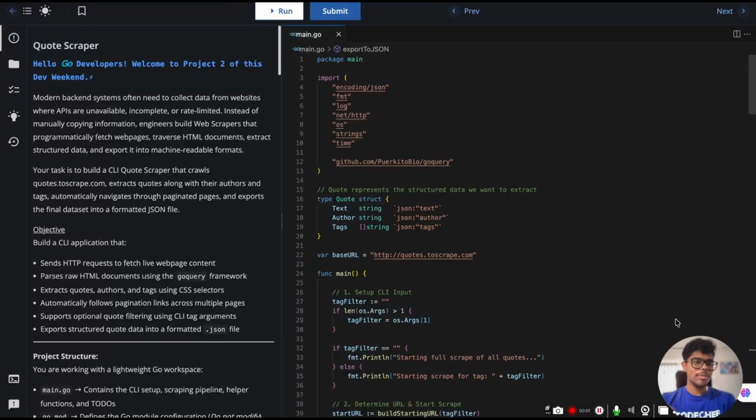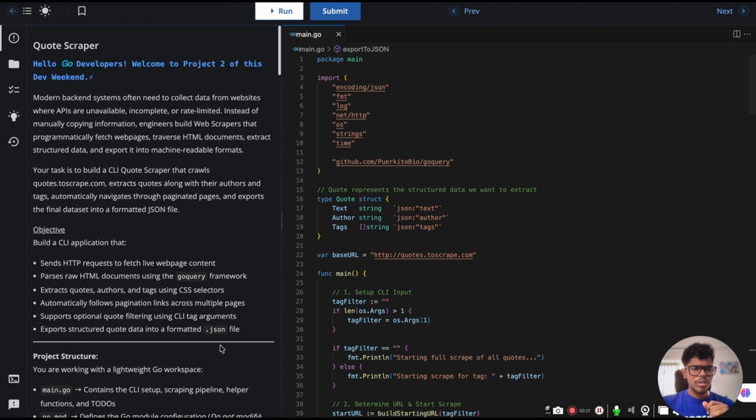Welcome back to the next part of the Weekend of Challenge 51. In this particular part, we'll be seeing the quote scraper. So what is this basically about? You have a web page full of quotes, with the author who has given that quote, and then the tags used. For example, is it inspirational, is it motivational, is it related to life and all.